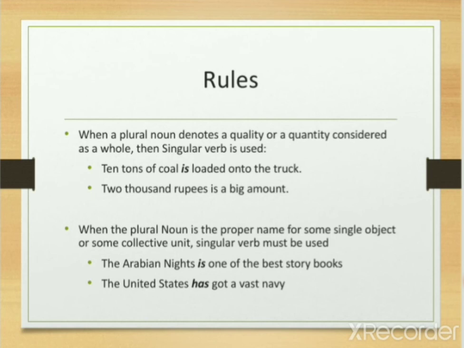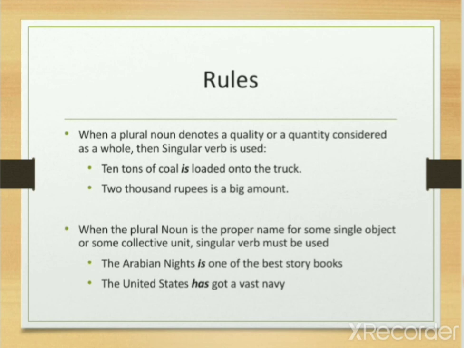When the plural noun is the proper noun for some single object or some collective unit, it must be followed by a singular verb. For example, The Arabian Nights is one of the best story books. Now, Arabian Nights is the title of a book. Though it seems to be plural, it is the title. It has nothing to do with the plural form of the things because it is showing us one single title of a book.